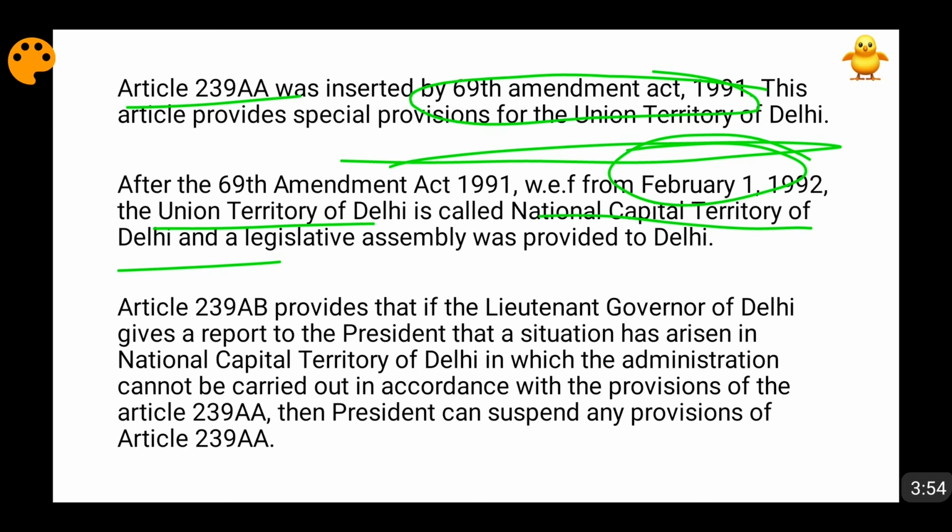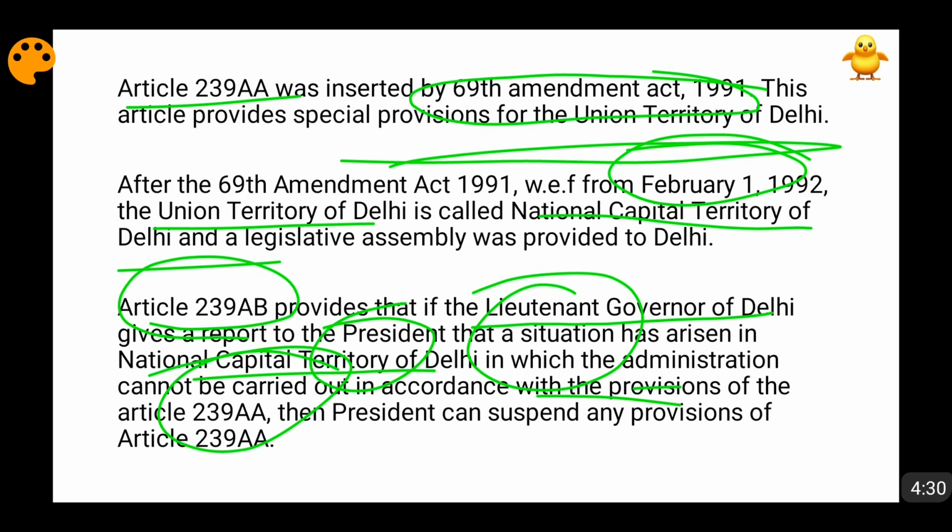One more article was added, Article 239AB. Now what did Article 239AB do? It gave power in a situation where the Lieutenant Governor of Delhi presents a report to the President saying that such circumstances or conditions have arisen in the National Capital Territory of Delhi, because of which the administration of Delhi cannot be carried out according to the provisions of Article 239AA. In this case, the President will have the power to suspend any of the provisions of Article 239AA.